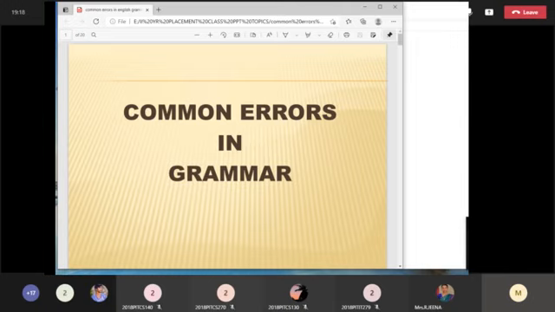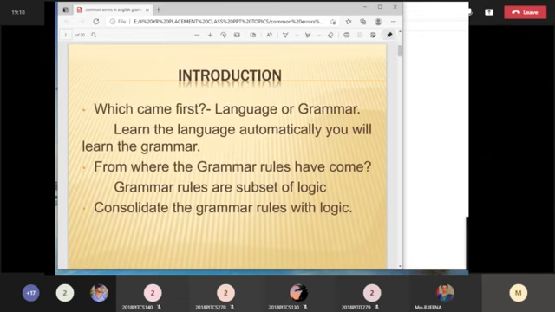Okay, so now we are going to see some of the grammar topics, how you can uniquely find out the error in the sentence, how you can equip yourself on the grammar topics, because this is not a new thing for you. Already you would have studied this in your first year. So now we are just going to recap those rules and regulations in some of the grammar topics, and I'm just going to tell you how you can find errors in the grammar topics. Okay, so let's go for the class.